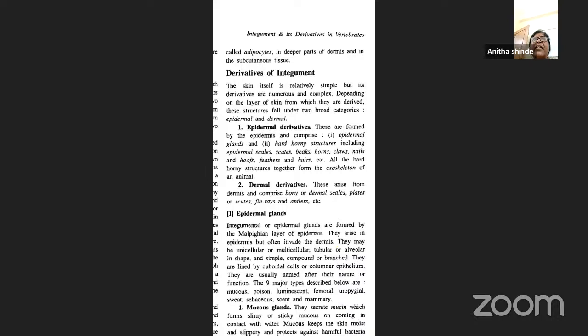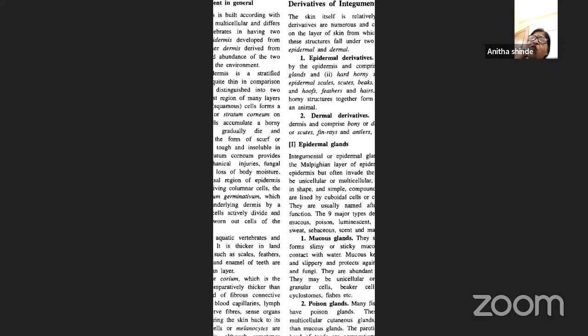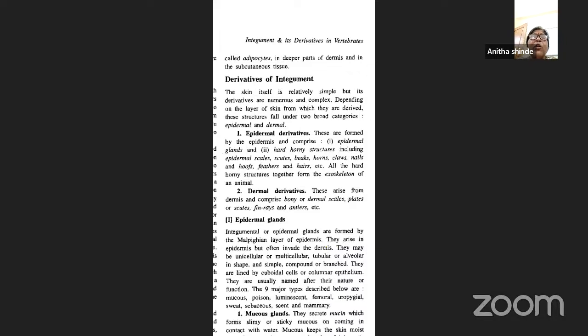Some of the pigment cells are found in the epidermis, but the majority are found in the dermis. Apart from that, the reserve food material is present in the dermis in the form of adipocytes. They are present not only in the deeper parts of the dermis, but also in the subcutaneous tissue.